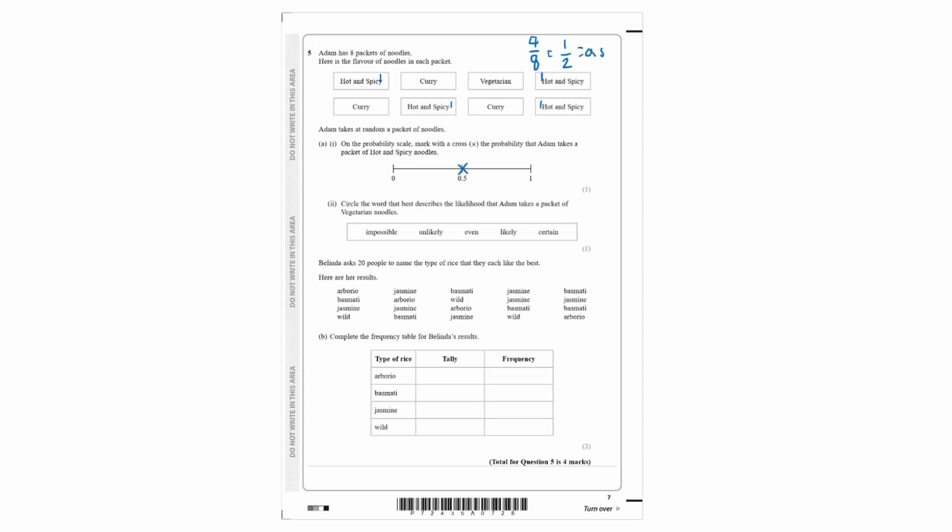Circle the word that best describes the likelihood that Adam takes a packet of vegetarian noodles. Now, out of 8, there is only 1 vegetarian noodles, so this is unlikely, but it is still possible.